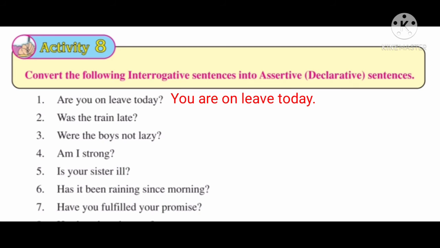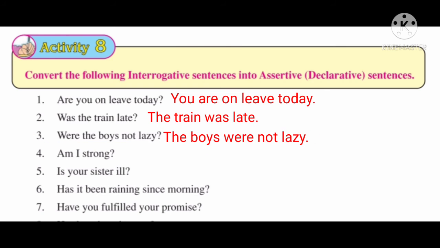And at the end we omit the क्वेश्चन मार्क. अब हम यहाँ पे क्वेश्चन मार्क नहीं लगाएंगे. We simply place the full stop. Right? Now second sentence, was the train late? So the simple or declarative sentence will be the train was late. Now the third sentence, were the boys not lazy? So the declarative sentence will be the boys were not lazy.